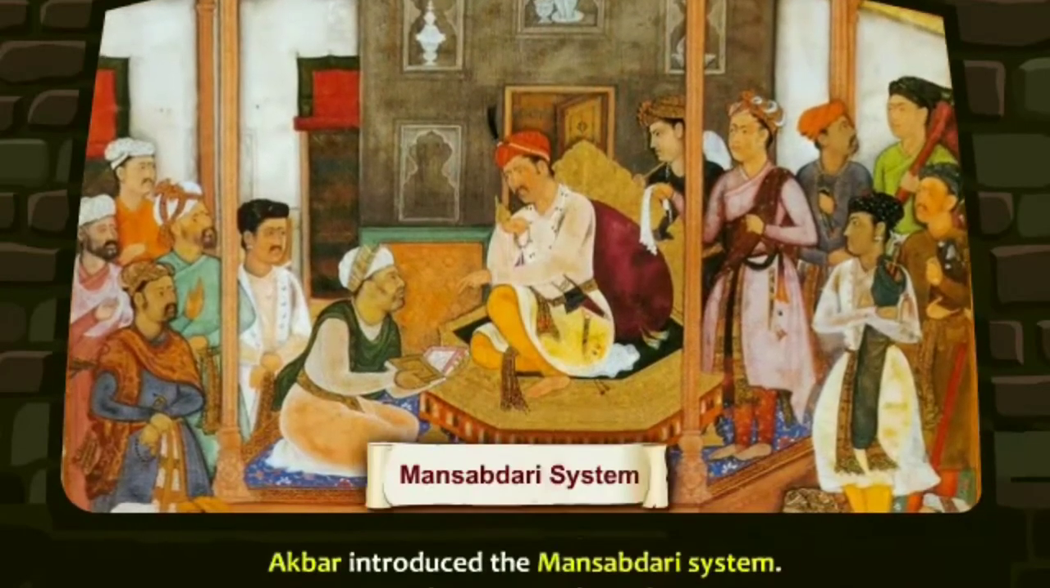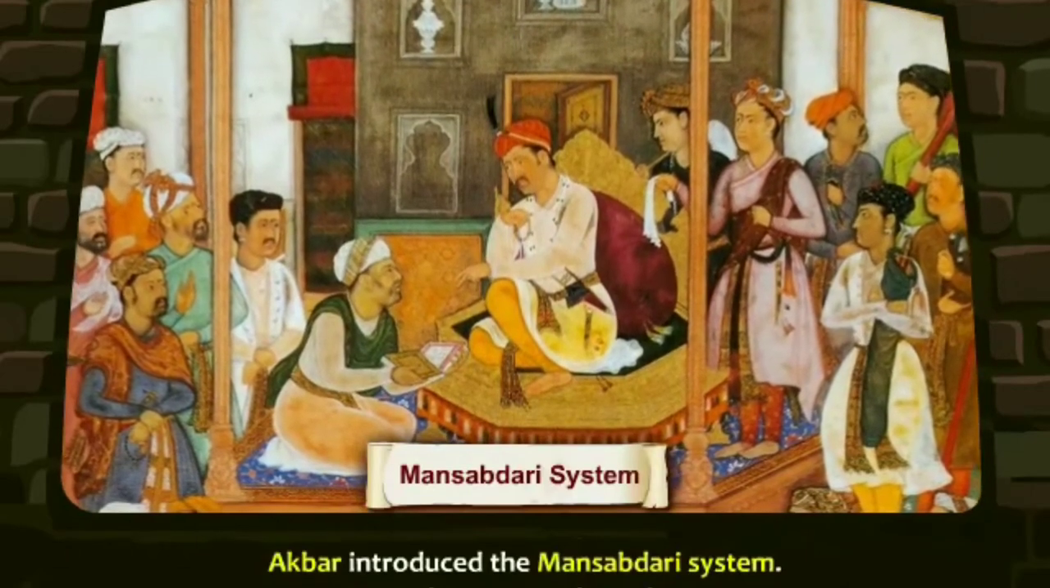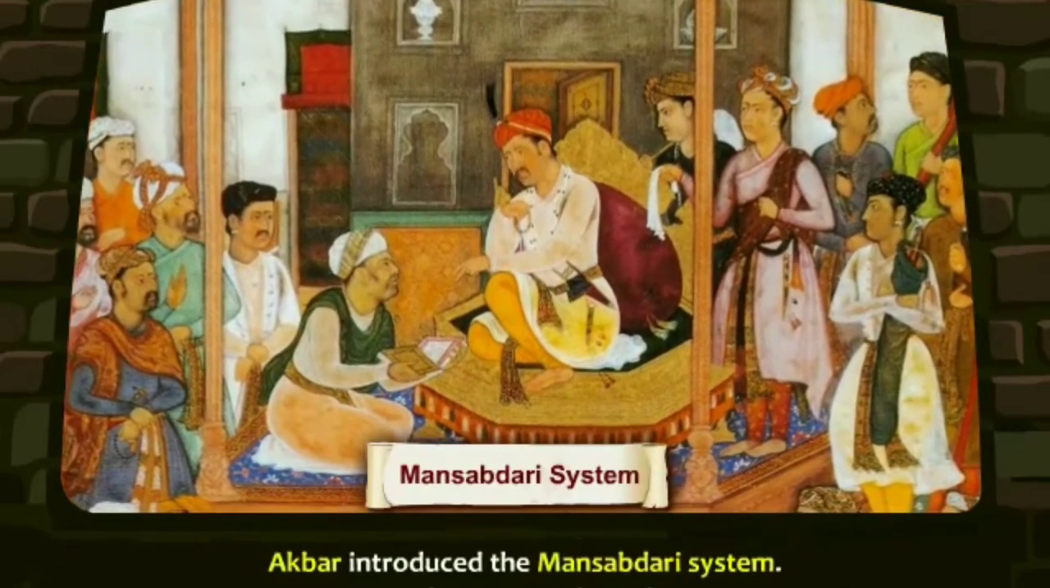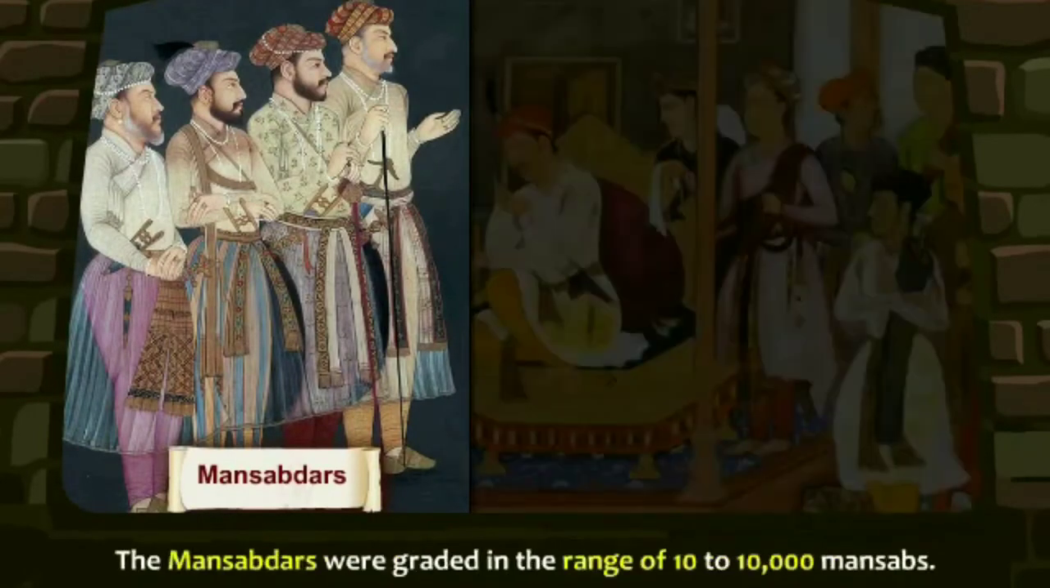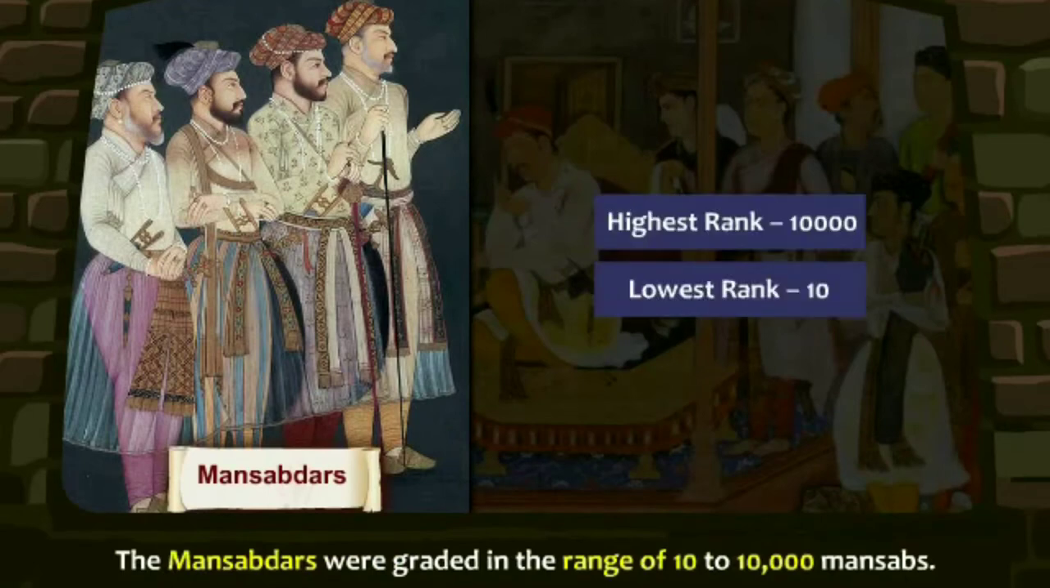Akbar introduced the mansabdari system. Mansab meant rank or place. Each mansab was valued based on the number of horsemen they had. The mansabdars were graded in the range of 10 to 10,000 mansabs.